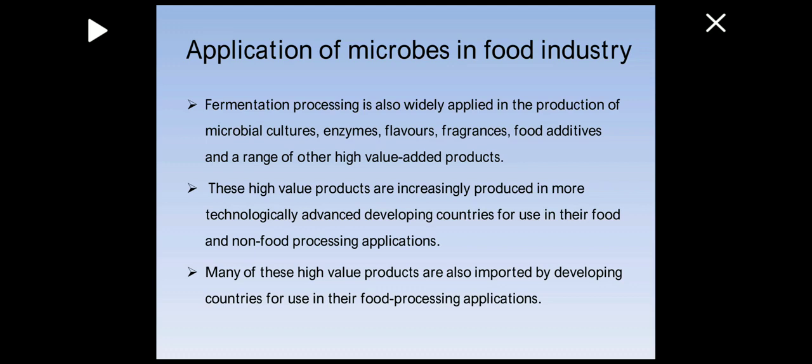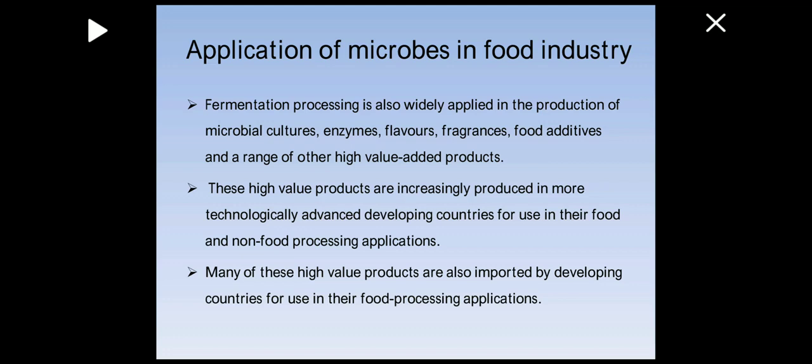So applications of microbes in the food industry. Fermentation processing is also widely applied in the production of microbial cultures, enzymes, flavors, fragrances, food additives, and a range of other high value added products. As in the previous slide, I said the flavor of the food products, the fragrance, food additives or food supplements.